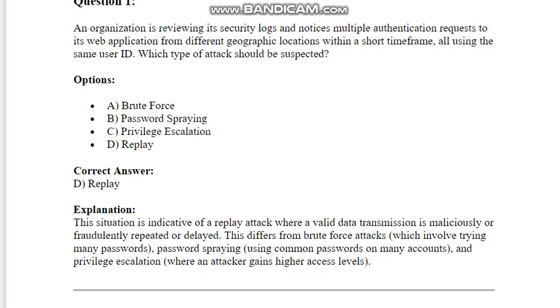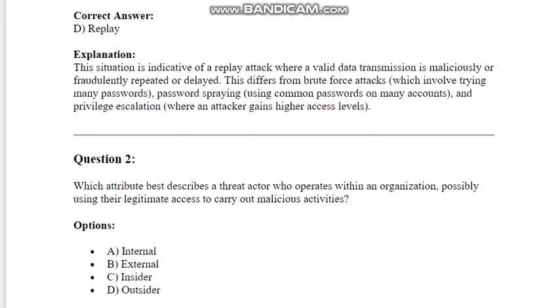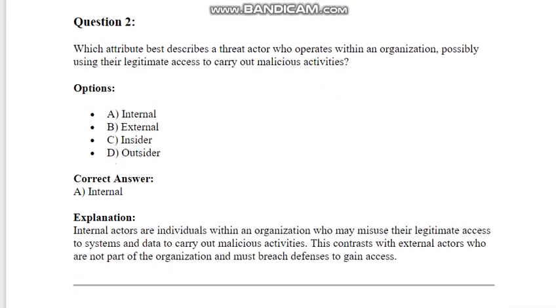Question 2. Which attribute best describes a threat actor who operates within an organization, possibly using their legitimate access to carry out malicious activities? Options: A. Internal. B. External. C. Insider. D. Outsider. Correct answer: A. Internal explanation. Internal actors are individuals within an organization who may misuse their legitimate access to systems and data to carry out malicious activities. This contrasts with external actors who are not part of the organization and must breach defenses to gain access.